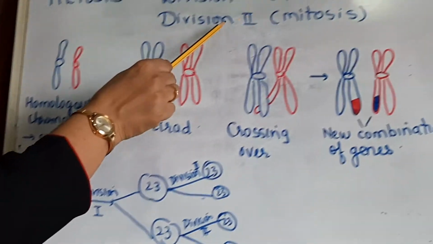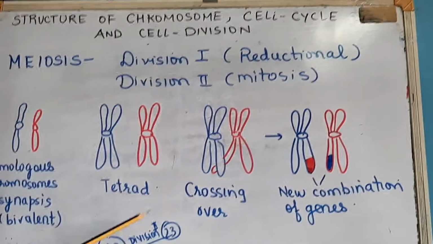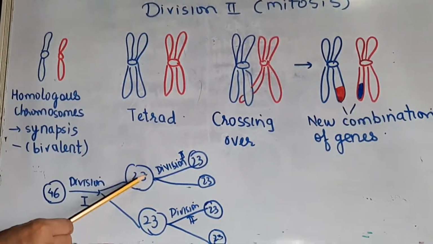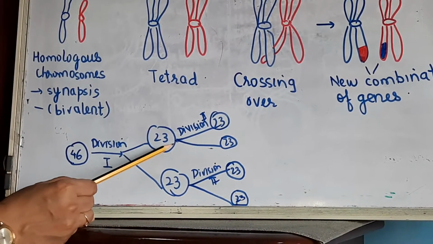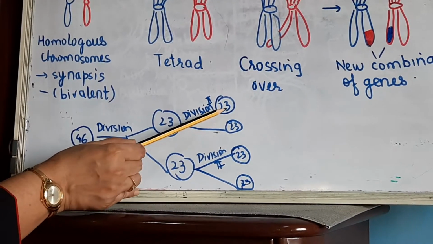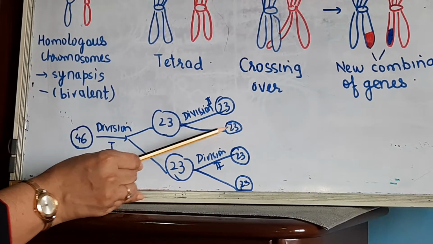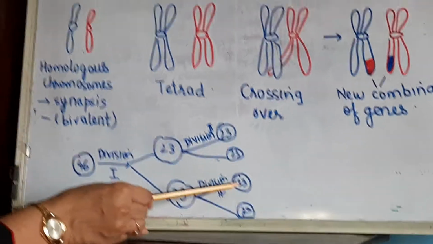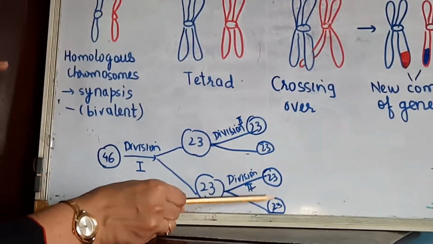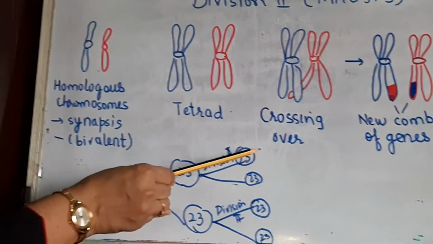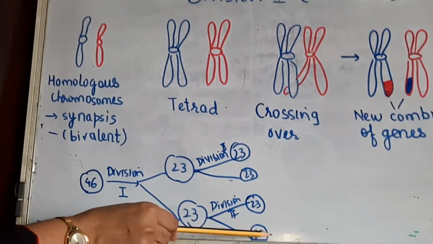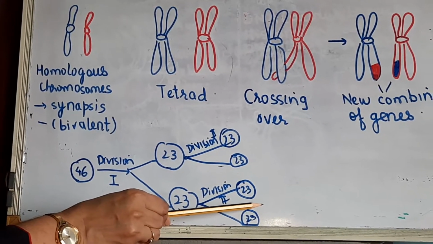Now division 2 is called mitosis. Why mitosis? Because the chromosome number remains the same. So this cell will undergo division 2 to form again 2 cells but with the same number of chromosomes, 23. This also will undergo division to form the same number of chromosomes, that is 23 and 23. So in total you are getting 4 cells with half the number of chromosomes.